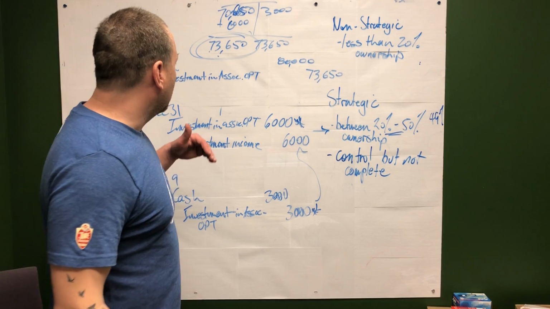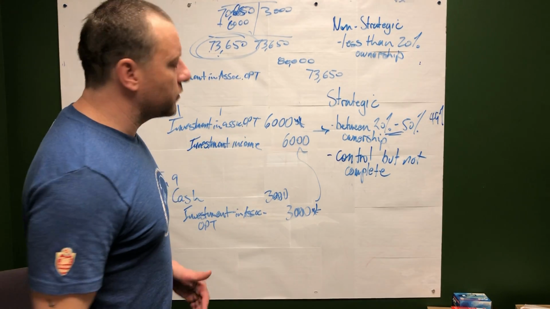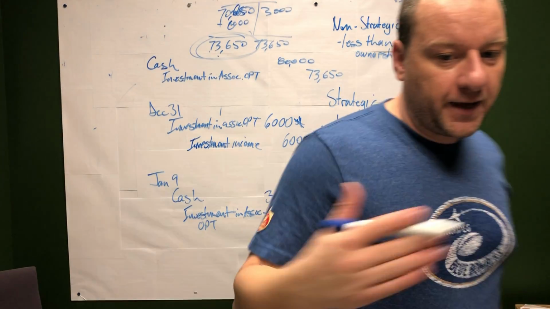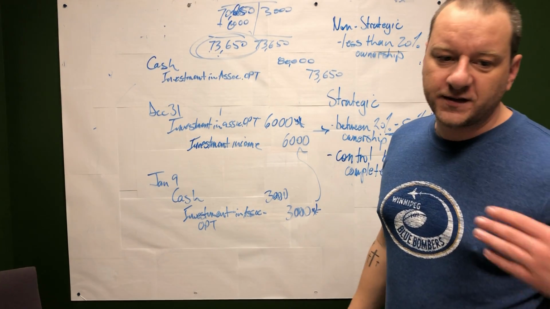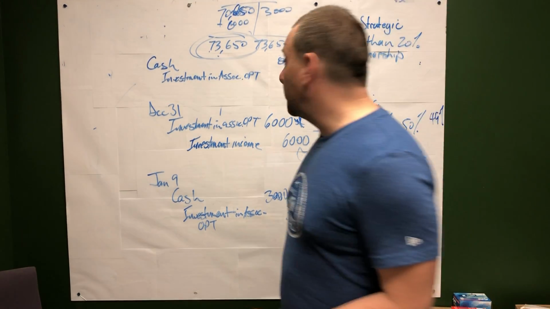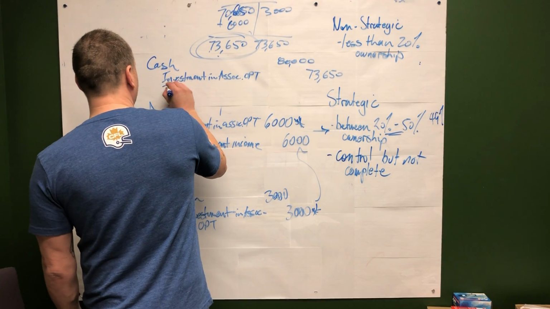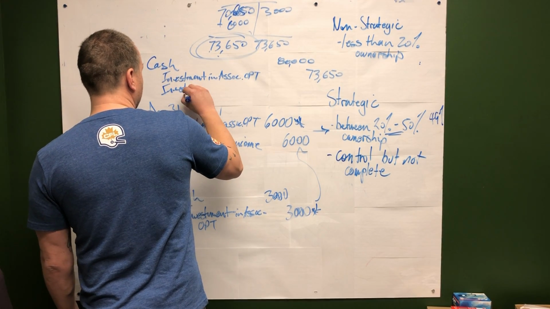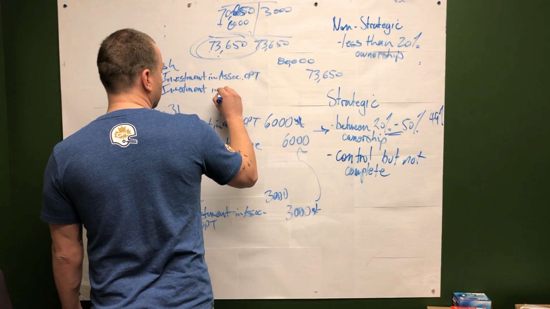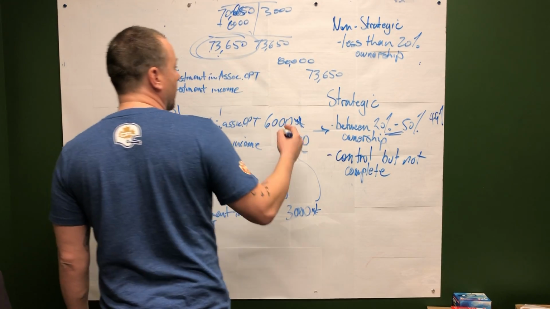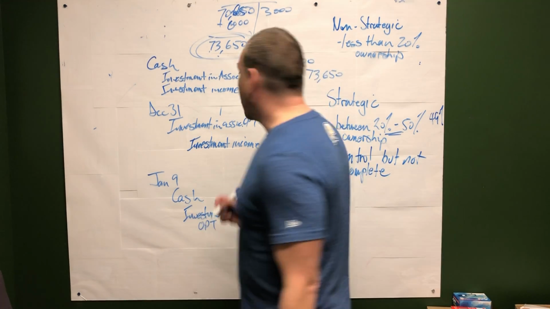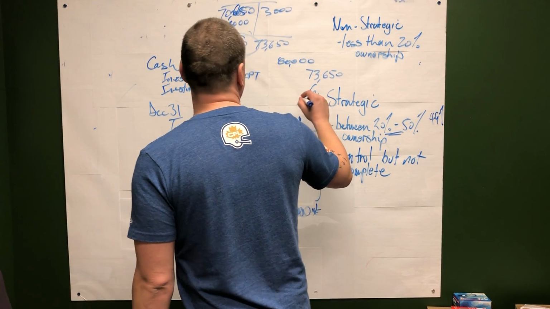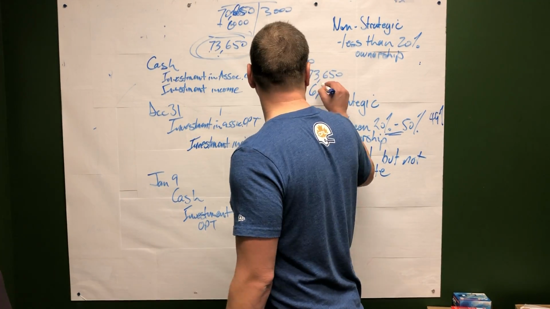Well, we got more cash than it was valued for on our books. So that's going to be a gain. Okay. So you could put gain on sale of investment, or the textbook likes to use investment income. You can use that if you want. And that gets the credit of $6,350 in order to balance out our journal entry. Okay.